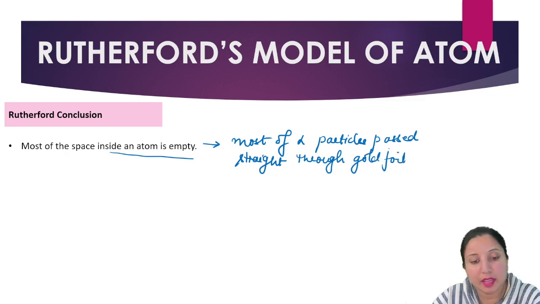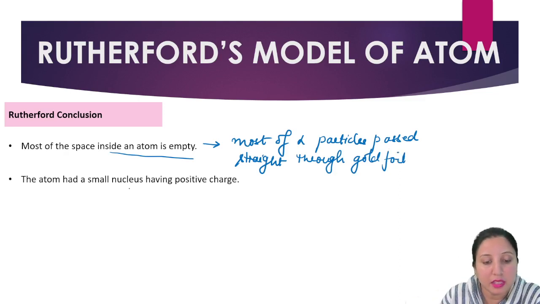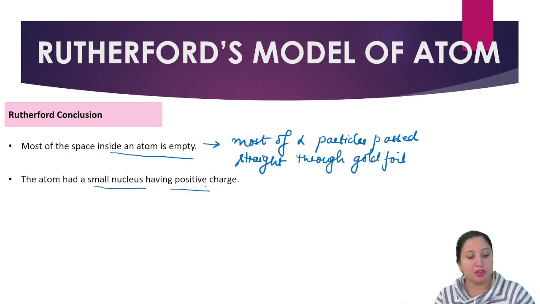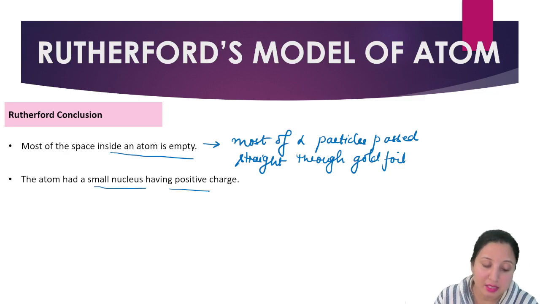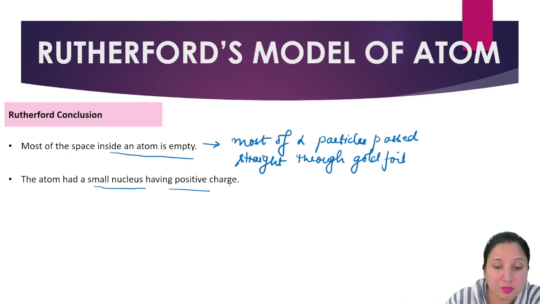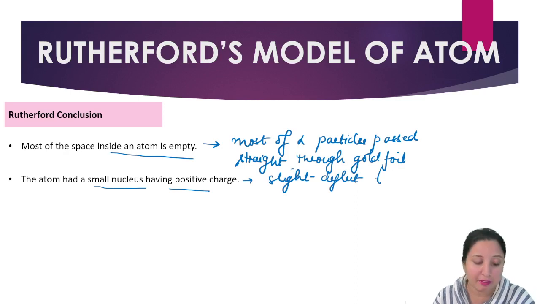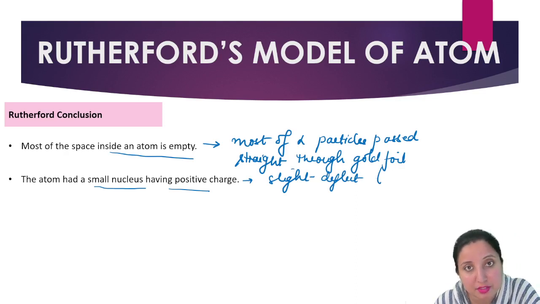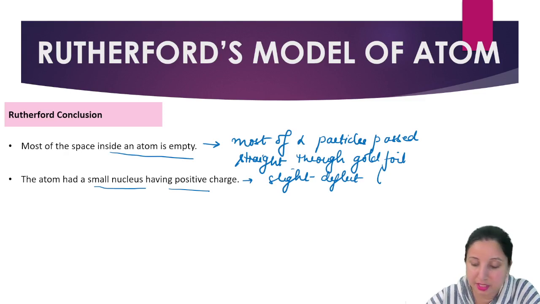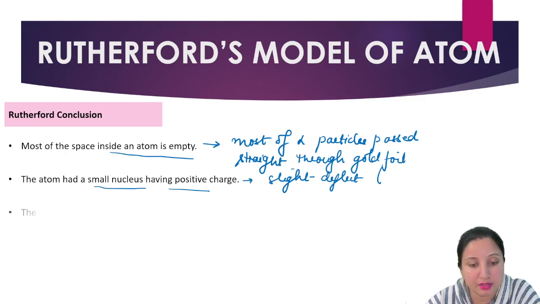Next concluding point: the atom has a small nucleus having positive charge. A slight deflection happens because some of the alpha particles having positive charge are slightly deflected by small angles.